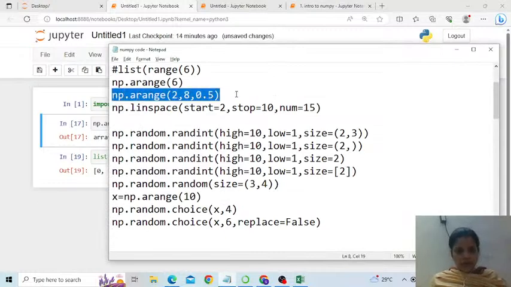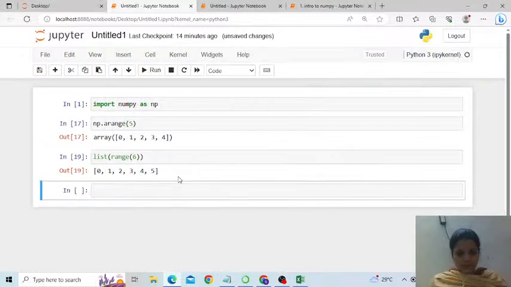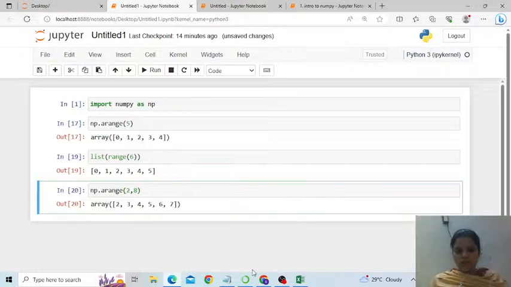If I want to create an array, this time we have stated from where to where, that is the lower limit 2 and upper limit 8. So from 2 to 8, if I don't give the step size first, the range will be created not from 0 to 7 but from 2 to 7. Check it out. Correct? And the default step size is always 1.